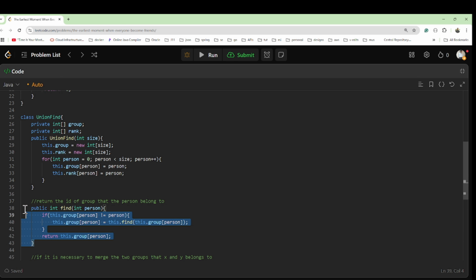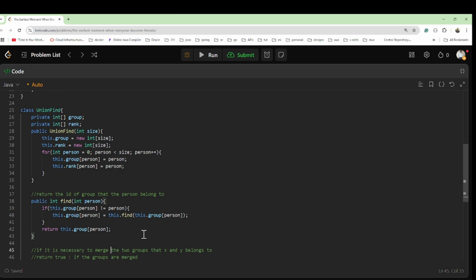Now we have the find method, where we take a person, right? We check if the person is in the group; if not, then we assign the person into the group. We will find this person's group, and then assign it to this person's index. Otherwise, if it is in the group, we return the group, since the person is already in the group, right?